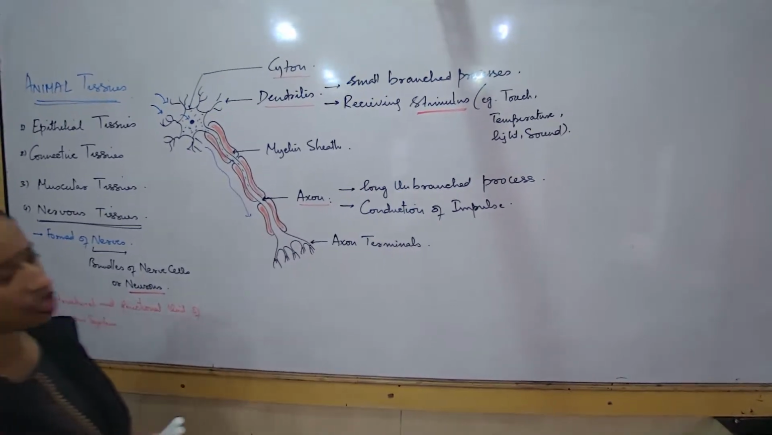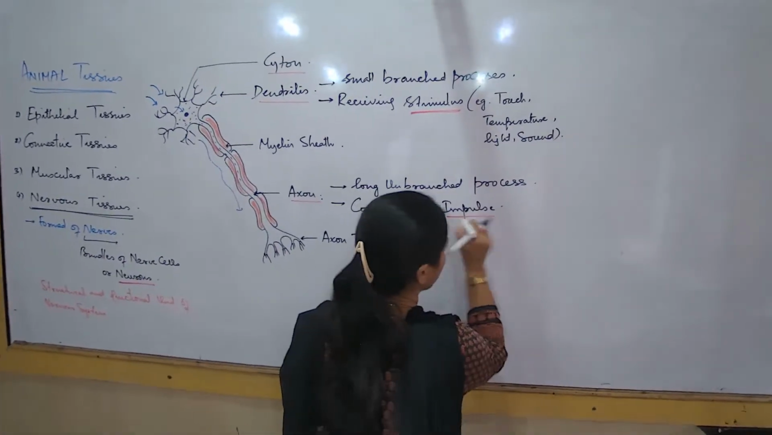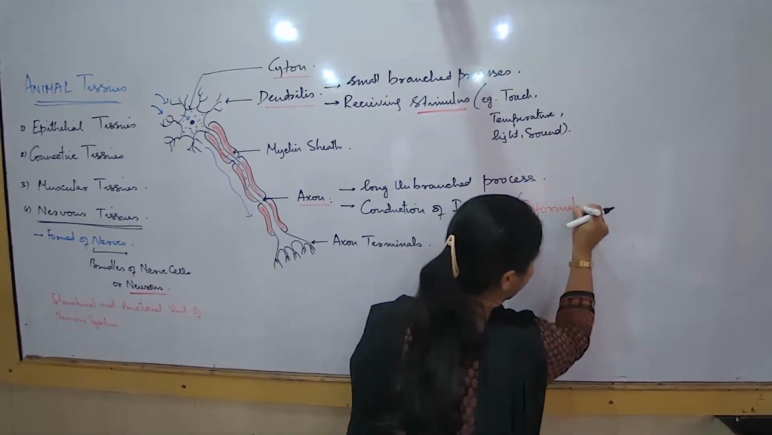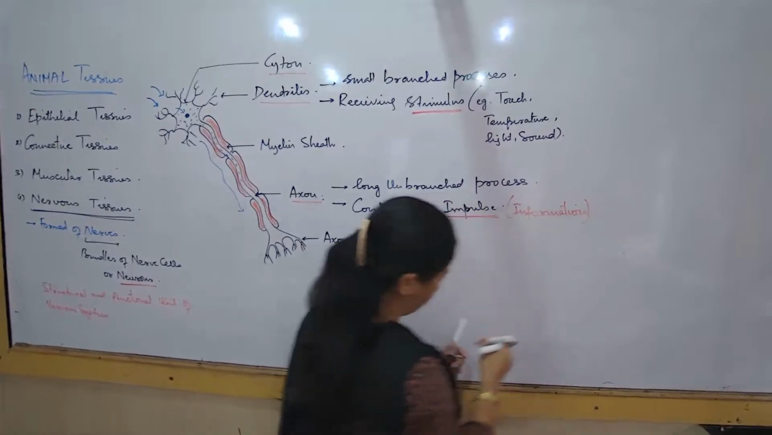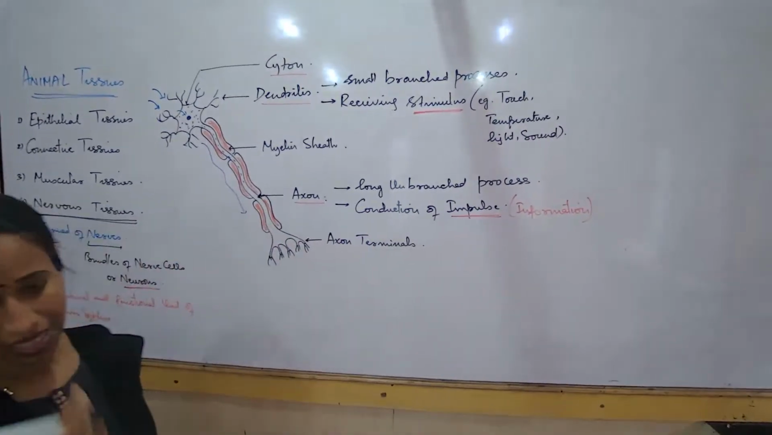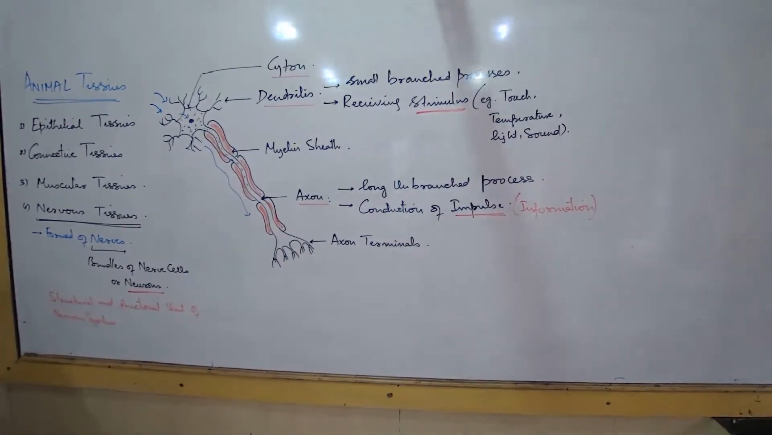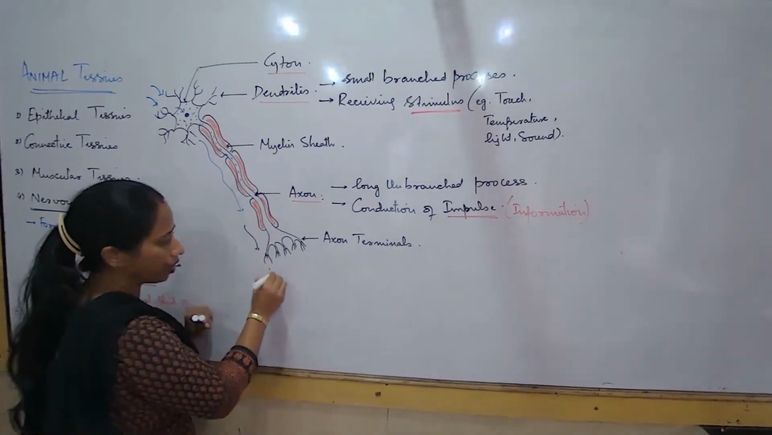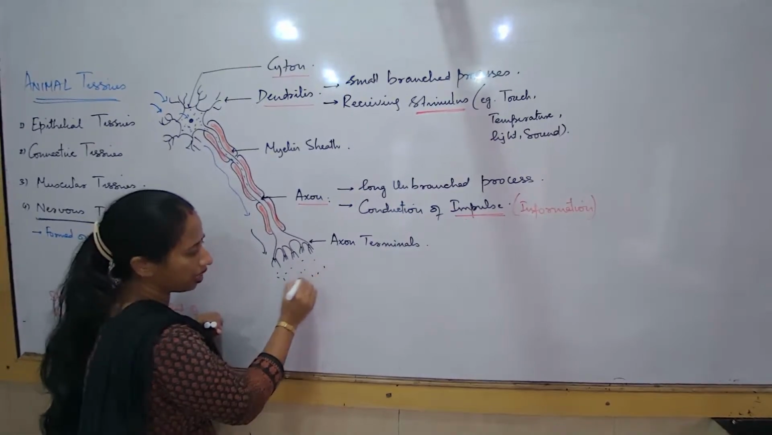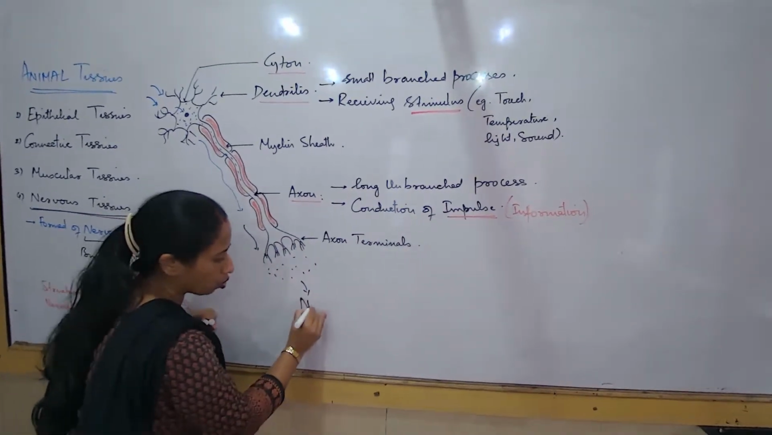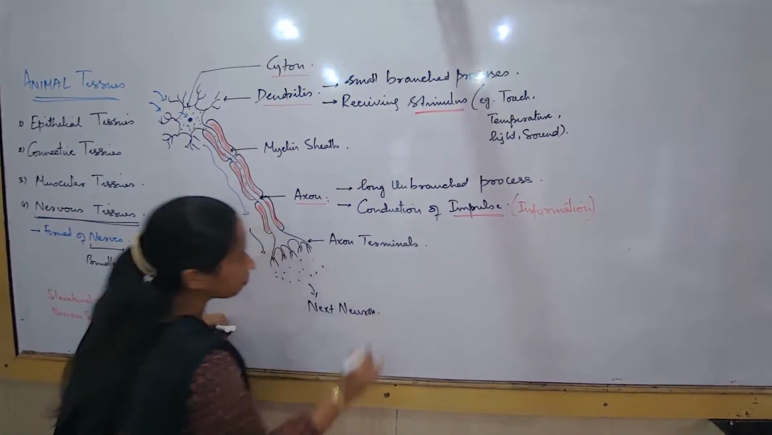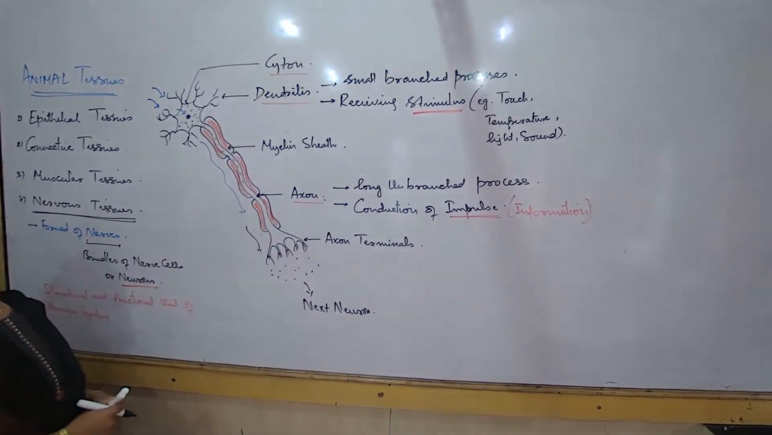Conduction of the impulse. What is impulse? The information. It is the information which is getting carried all over the length of the axon. Impulse always means the information that we are talking about, which is getting carried. And now that the message reaches here, this message will be released out in the form of chemicals and then go to the next neuron. This is how coordination happens in our body. We are going to talk about this.